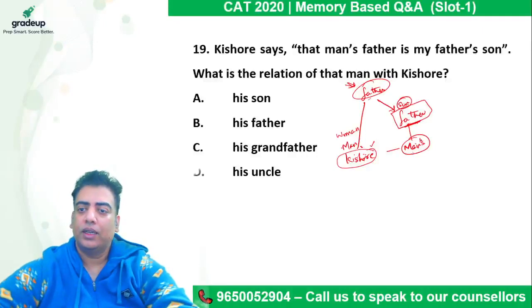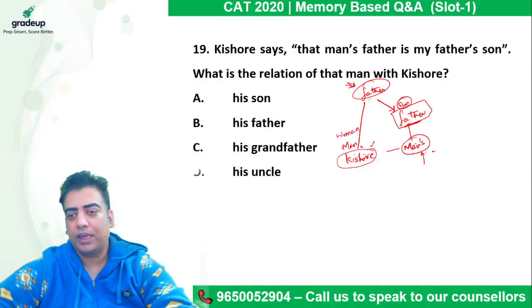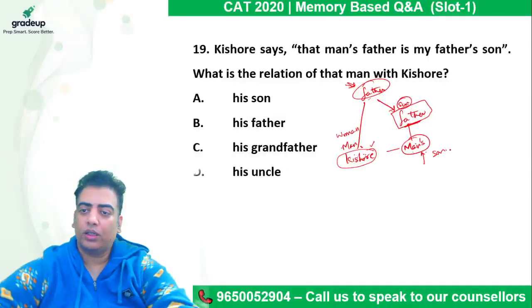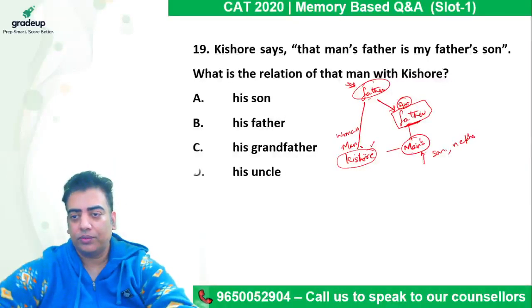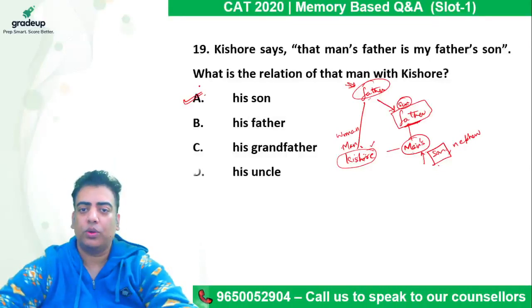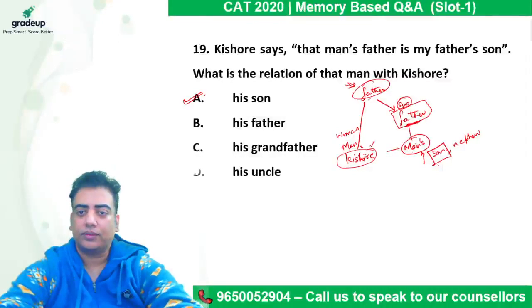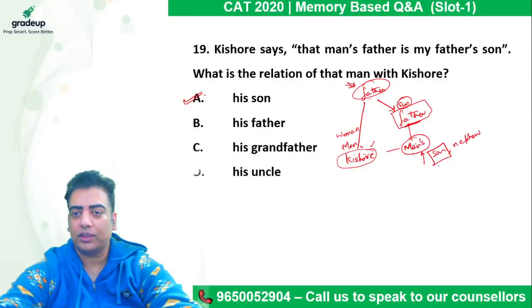So which means this man can be either the son of this particular person, or the nephew of that particular person. Going by the answer options, there is only one answer option which fits in. So the answer comes out to be his son. In these kinds of cases, when multiple options are coming in, we need to check which option fits the best. Just mark it, that will be the correct answer.